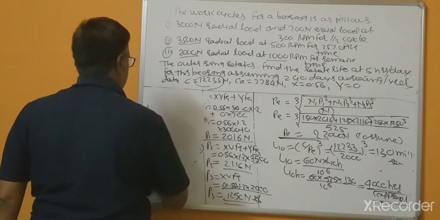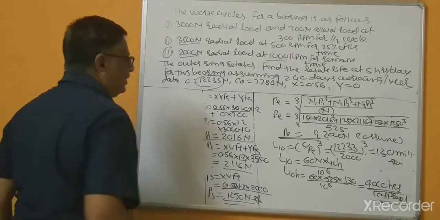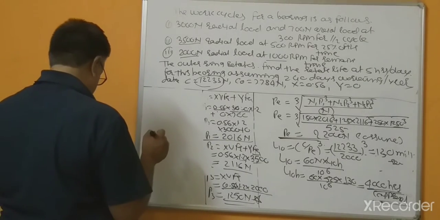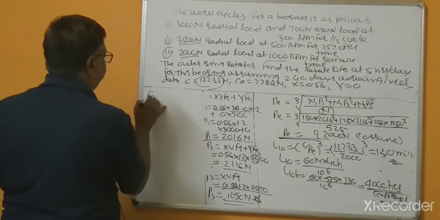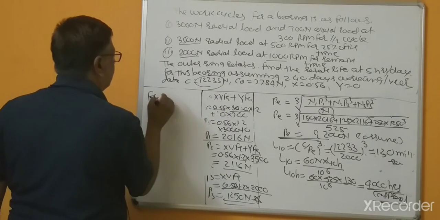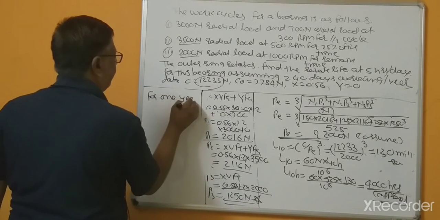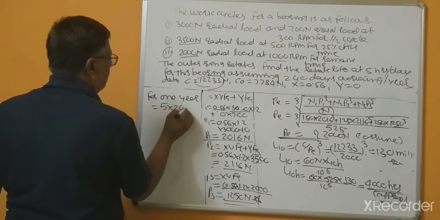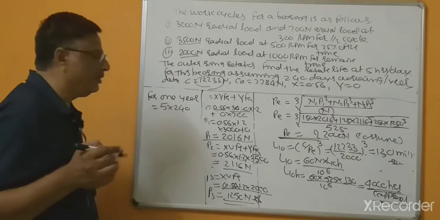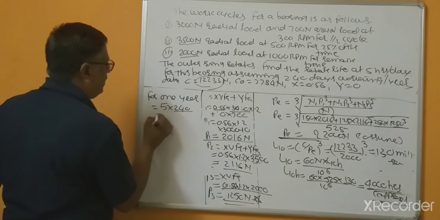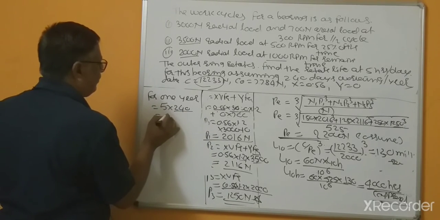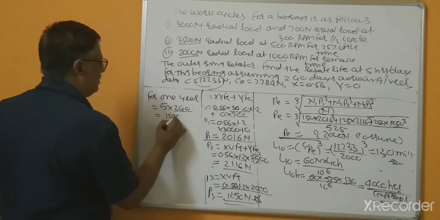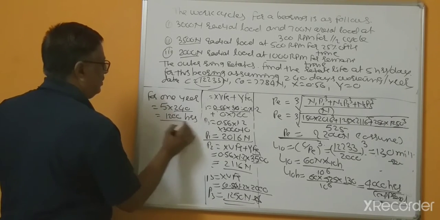Now, as per the given data, for 1 year, 5 hours per day multiplied by 240 working days. So that's why this is 1200 hours.